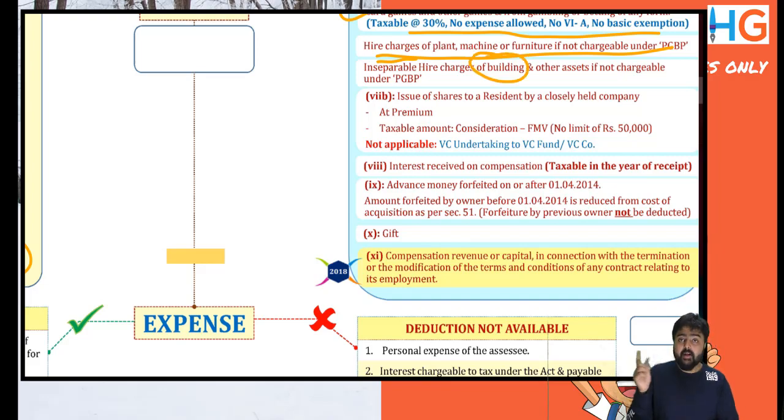Hire charges of only a building is taxable under income from house property, but if the house property is rented together with other assets, then it will be chargeable under other sources, because your business is not to rent out building and other assets along with it.